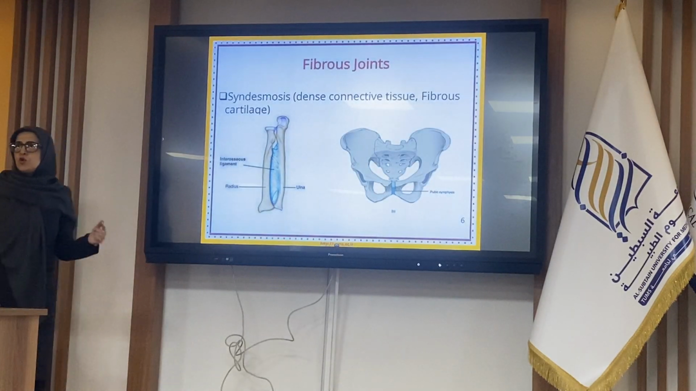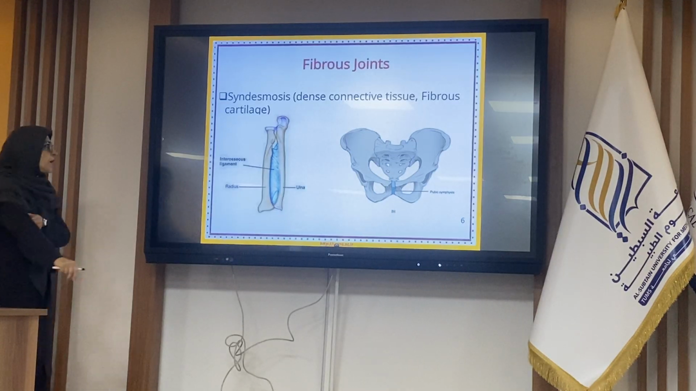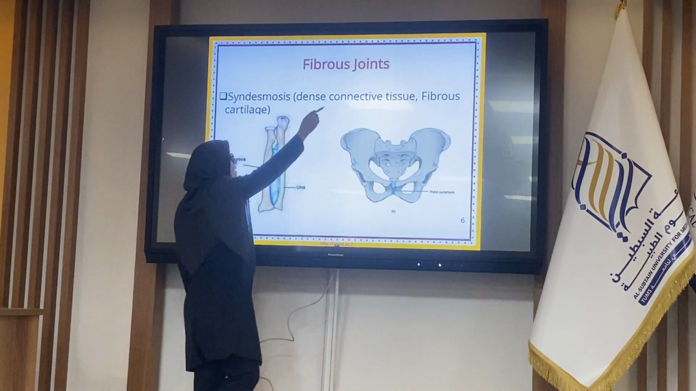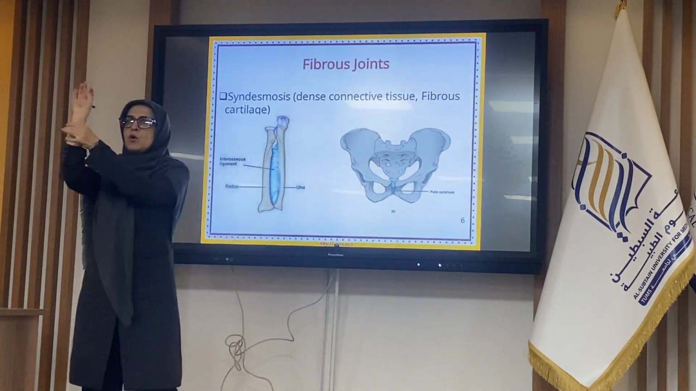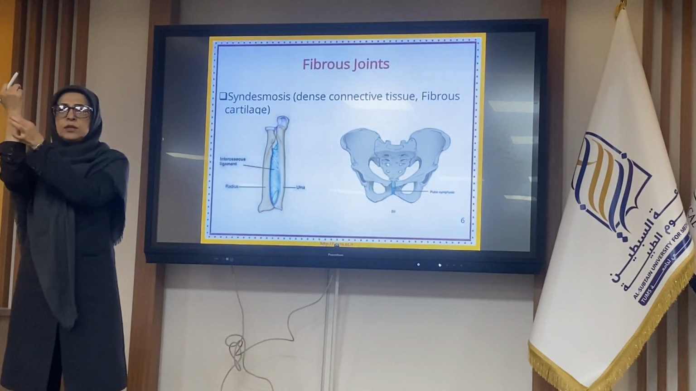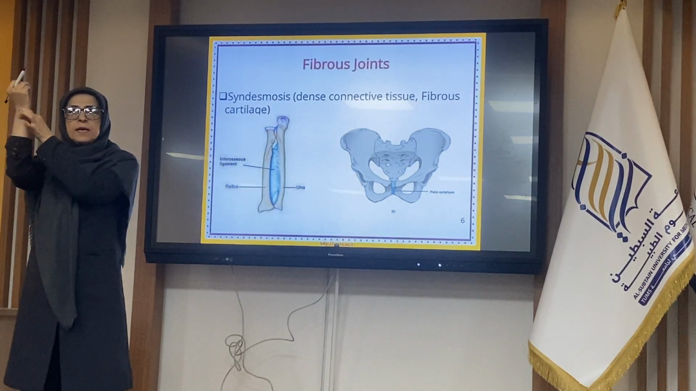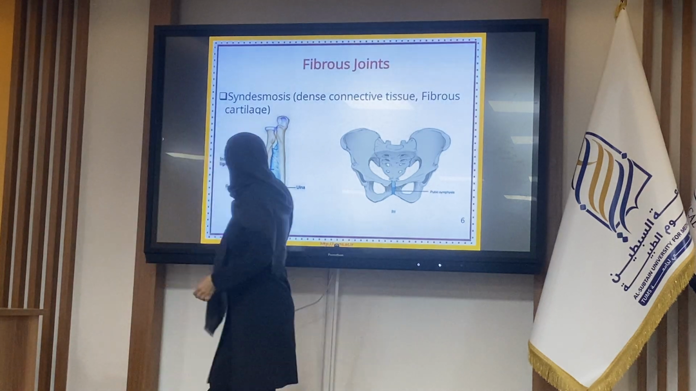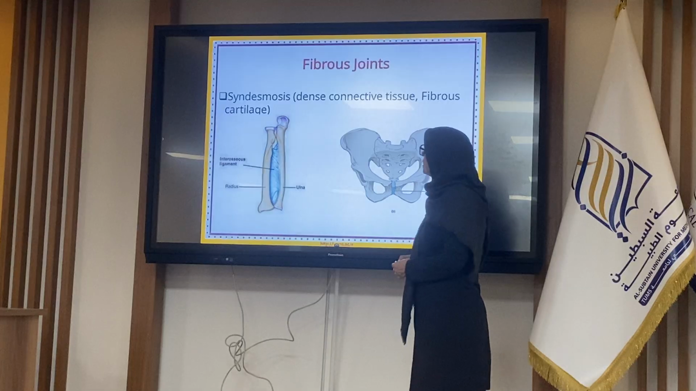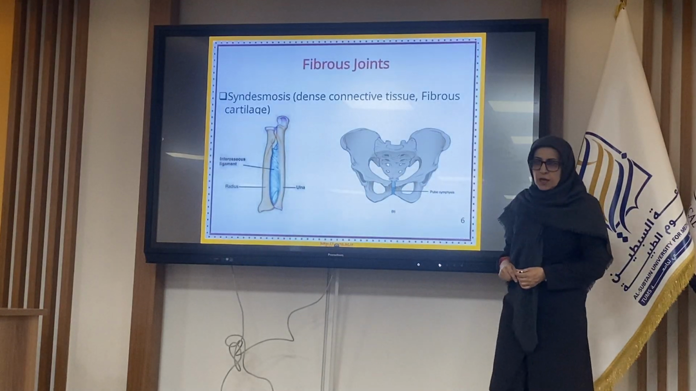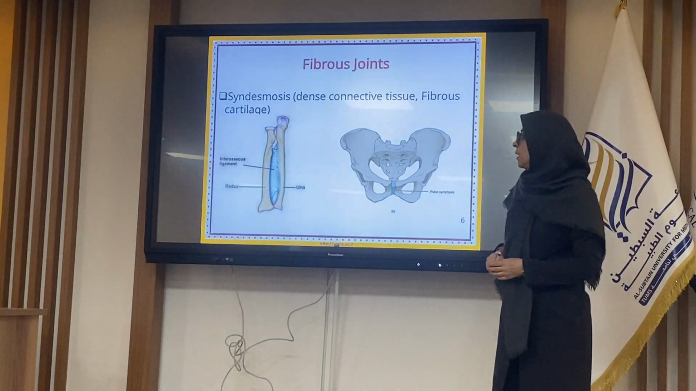In some parts, two bones join together by connective tissue, by collagen type 1, dense connective tissue. Here there are two bones, the radius and ulna. They join together, and between them there is a membrane, as this, named the fibrous joint, another type. And also here in the leg, between the fibula and tibia.